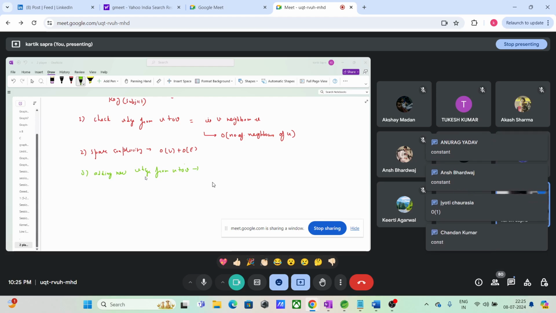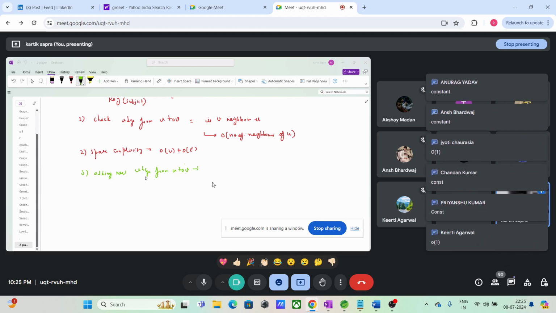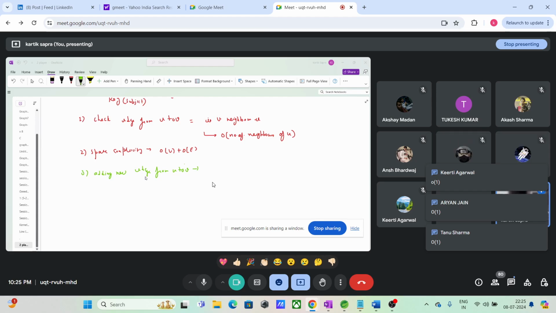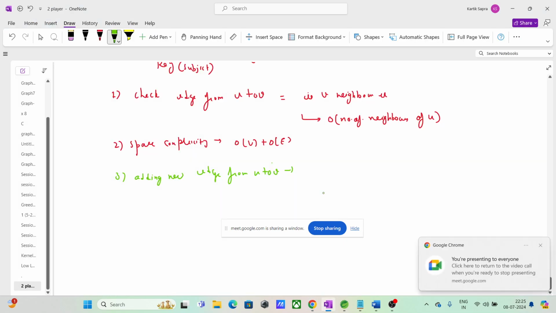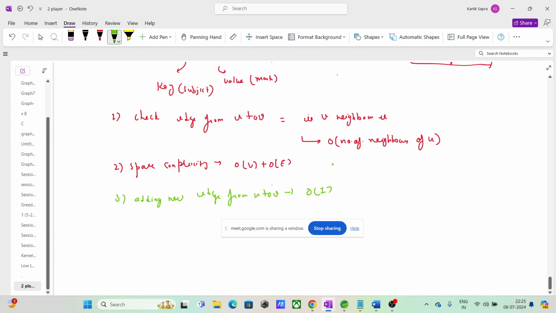Constant, right? So in a vector you always add at the back, there is a pushback. When you add in an array list, you use dot add, constant. So adding a new edge is also constant here.